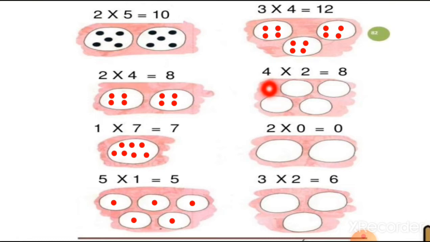Now here is 4 twos. It means there are 4 groups, and we have to put 2 small circles in each group. So let's start putting the small circles.